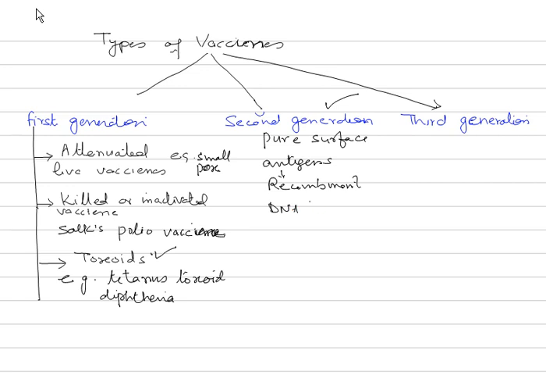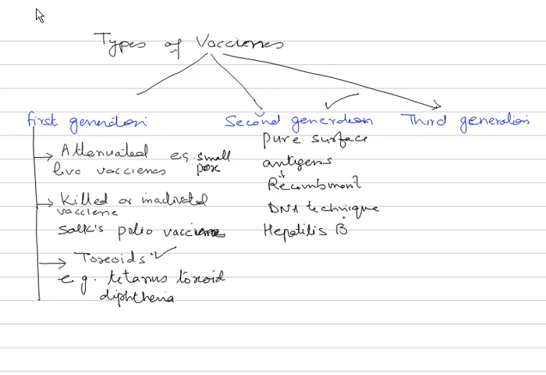Very useful. In fact, this biotechnology has brought in a lot of changes, I should say. The common example of this type of vaccine is the vaccine against hepatitis B. We have already studied various types of hepatitis. So hepatitis B is one of the types.